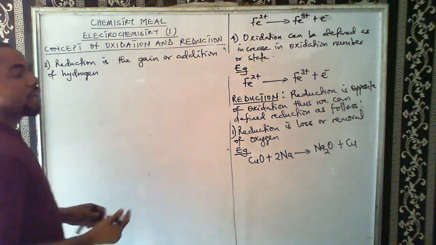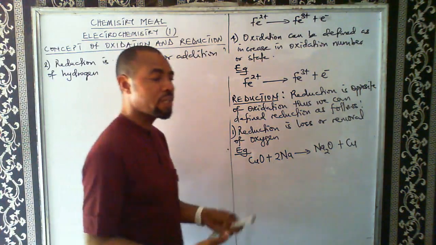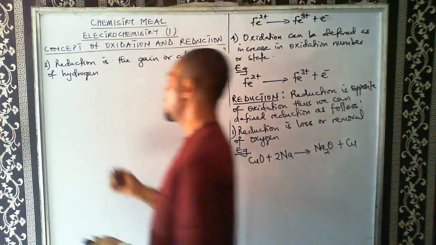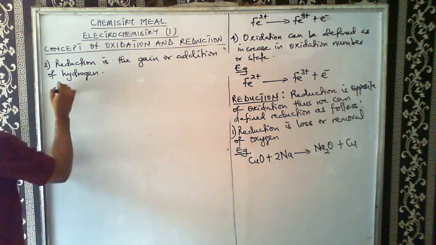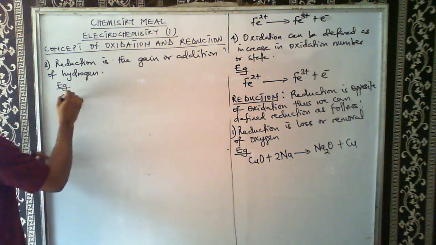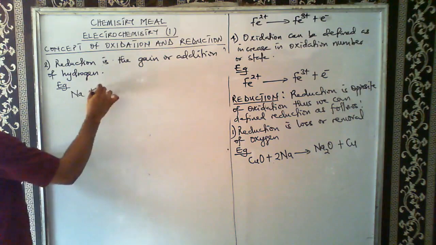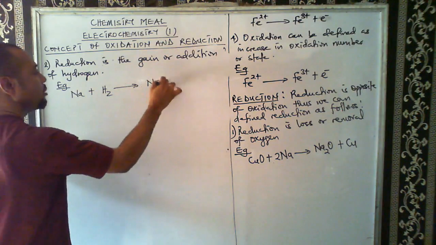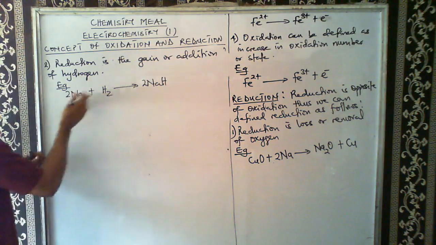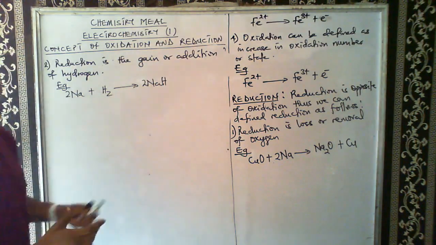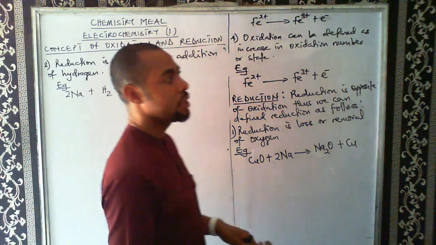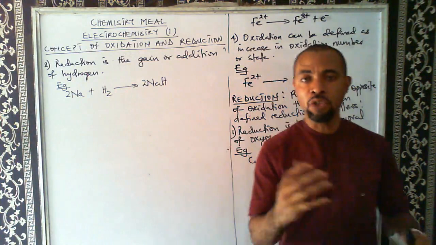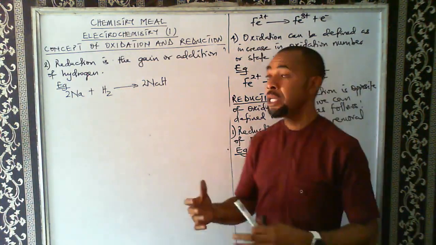So gain of hydrogen or addition of hydrogen will give us what? Will give us reduction. For example, if we add hydrogen to sodium, I have sodium plus hydrogen, we are going to form sodium hydride. That's what we form. So hydrogen has been added here. So we form sodium what? Hydride.